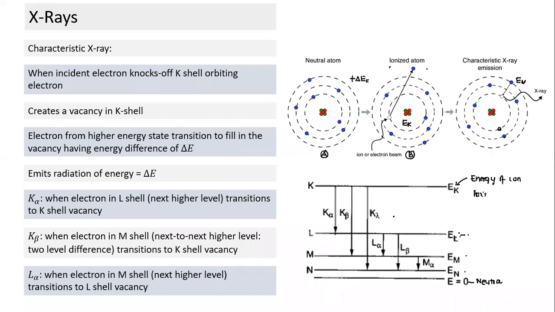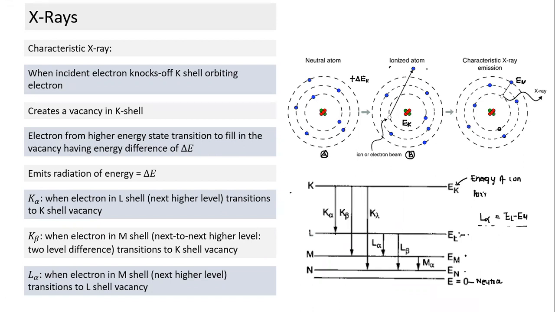So if you have these levels, you can find the energy associated with the K alpha transition and the energy associated with the K beta transition. What is the energy associated with the L alpha transition? The energy associated with the L alpha transition will be equal to EL minus EM. And so on and so forth. Shreya? Yes, sir. Have you understood? Yes, sir. Dhanshri? Yes, sir. Okay.